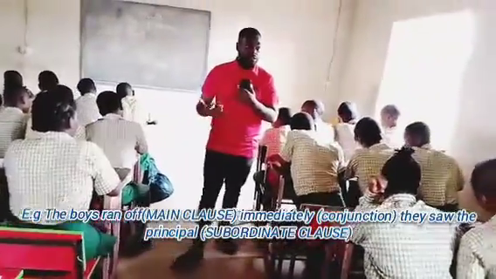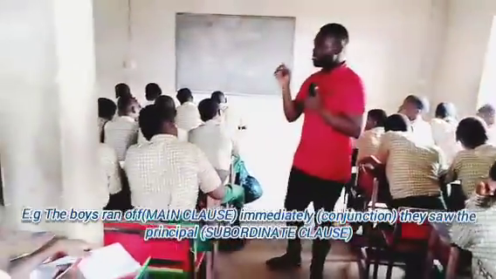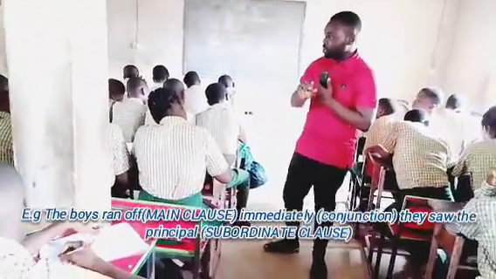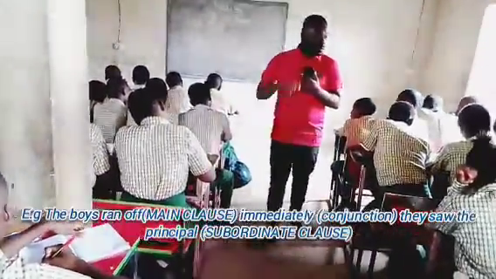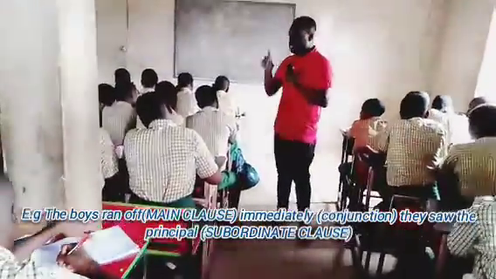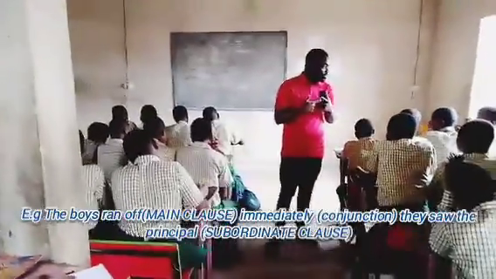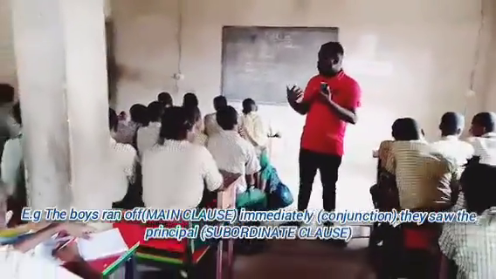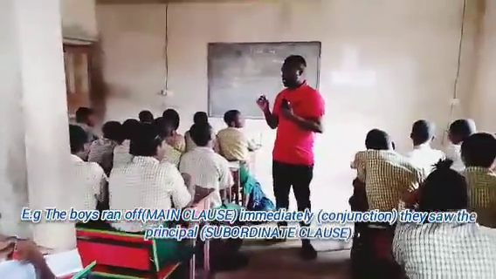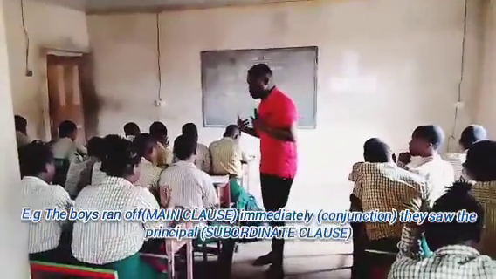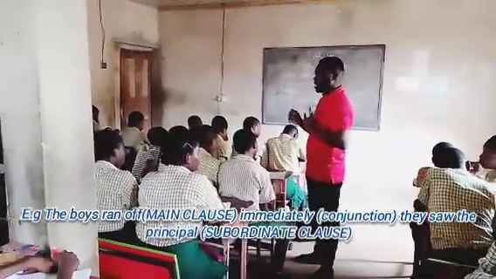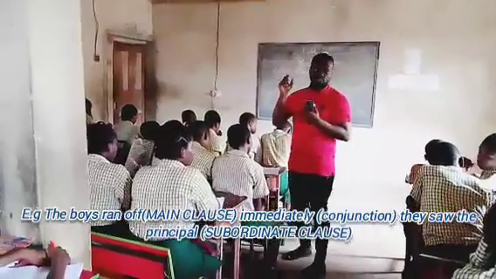Your subordinate clause. Now there is something that is used to join the main clause and the subordinate clause together, which is what? The word immediately was used to connect both sentences together. Am I communicating at all? Yes. I repeat, the word immediately was used to join the two ideas together. And that immediately is your subordinate conjunction.